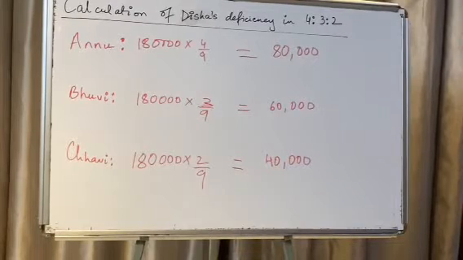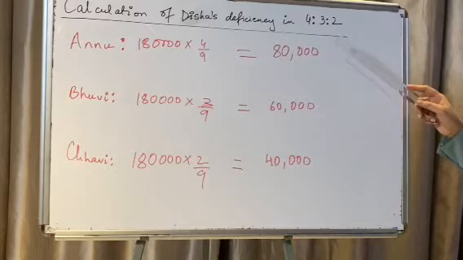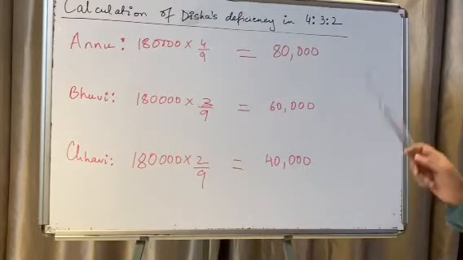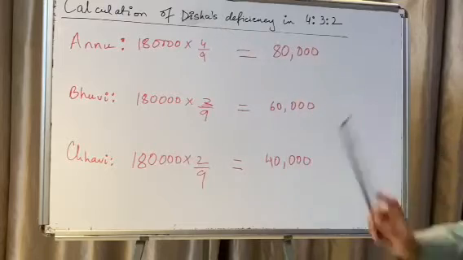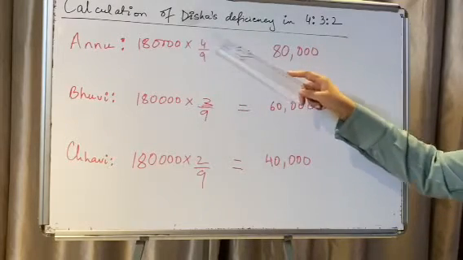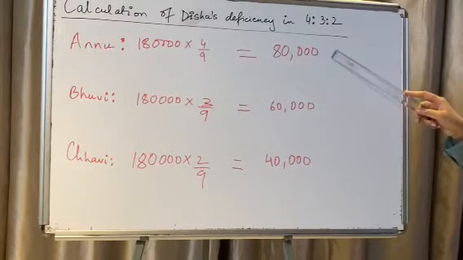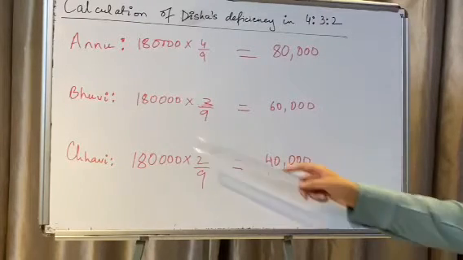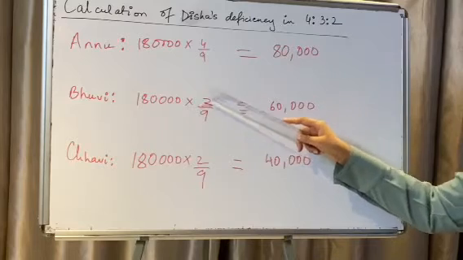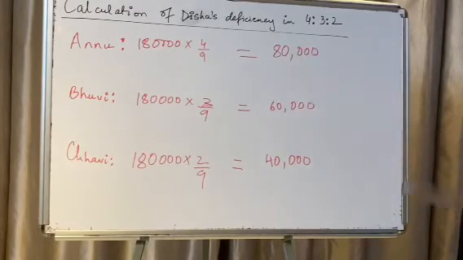Now, how are we going to calculate Disha's deficiency being borne by Anu, Bhavi and Chavi in the ratio 4:3:2? Her deficiency was 1,80,000. Anu is going to bear 4/9 part of 1,80,000, which is 80,000. Likewise, Bhavi is going to bear 3/9 of 1,80,000, which is 60,000.